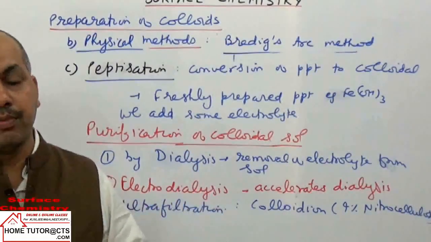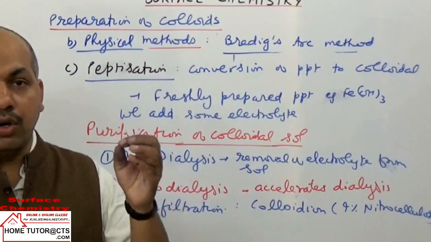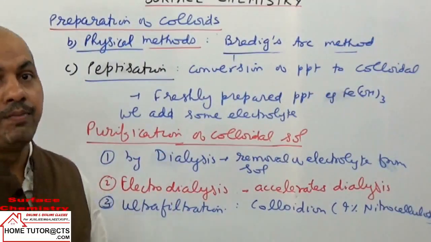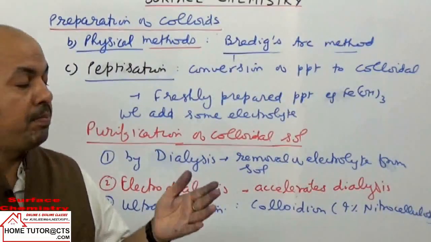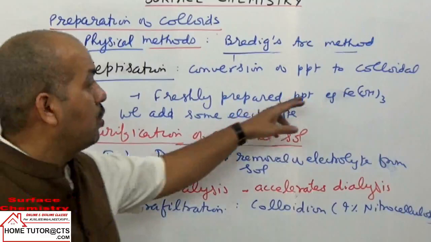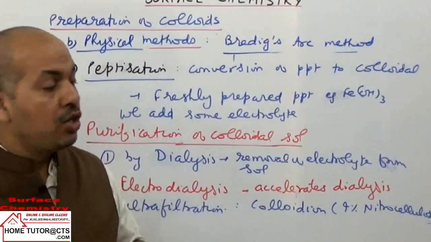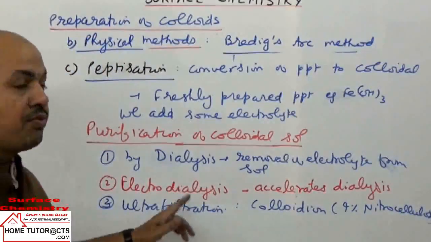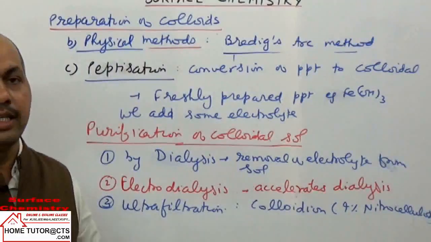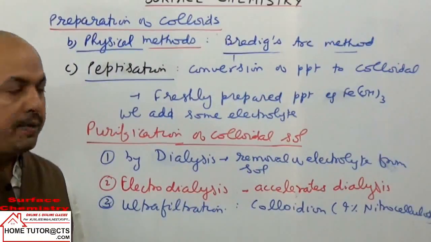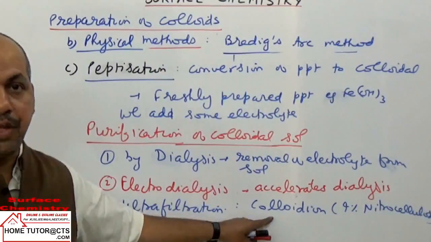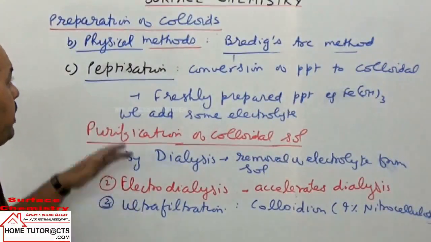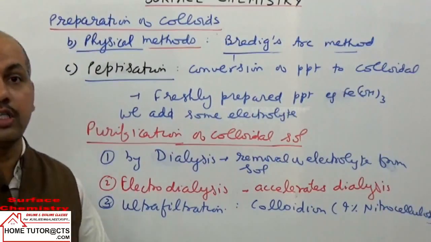Then it will allow the passage of only smaller particles, but the bigger particles, having dimensions in the colloidal range, will not pass through that filter paper. This method is called ultrafiltration. Treatment can be done by simply putting the filter paper in the solution, or by spraying. So this can be taken as a method of preparation and purification of colloidal solutions.